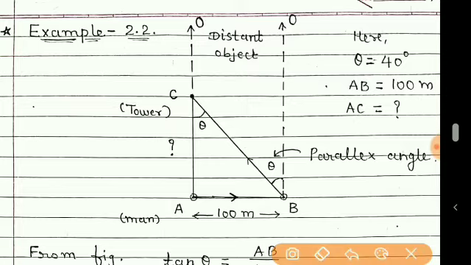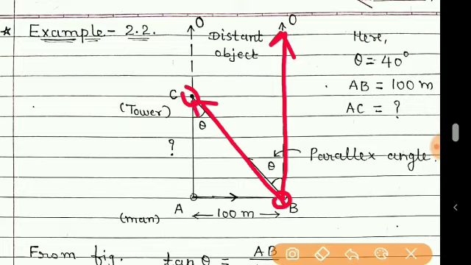So here also, when the person has reached point B, the distant object is on the same line, but this point C, when observed, makes an angle theta with this distant object, and if this angle is theta, then this angle will also be theta.